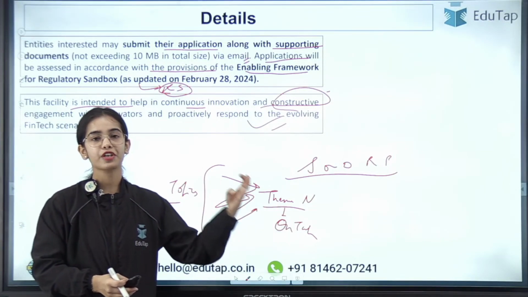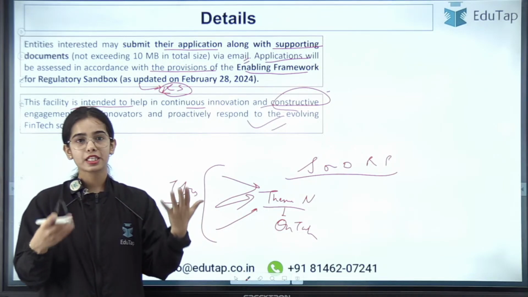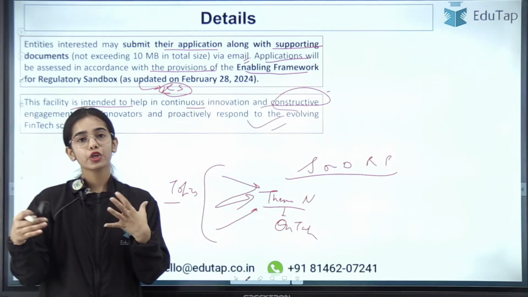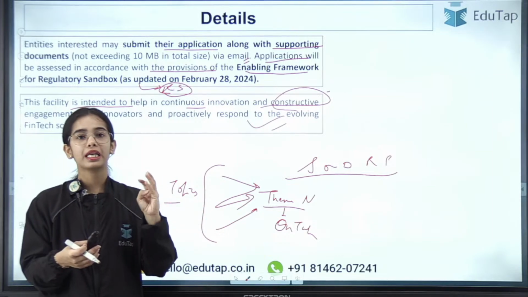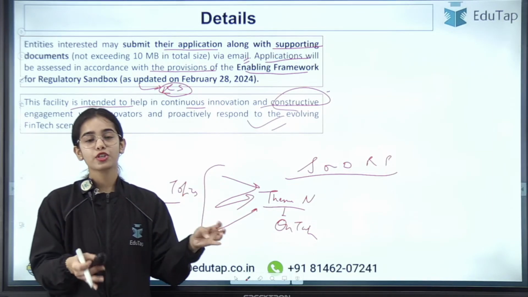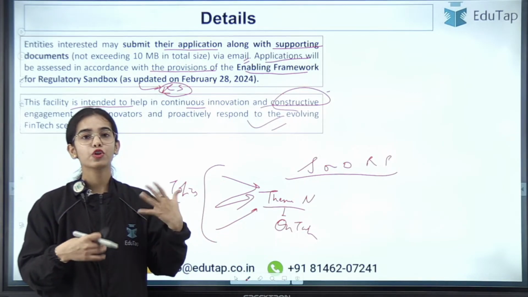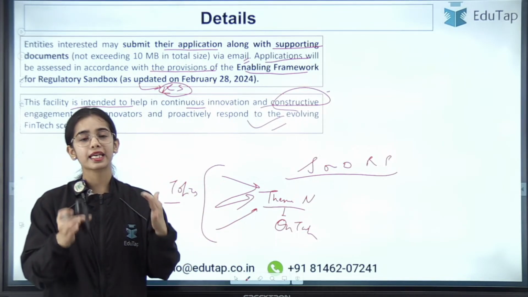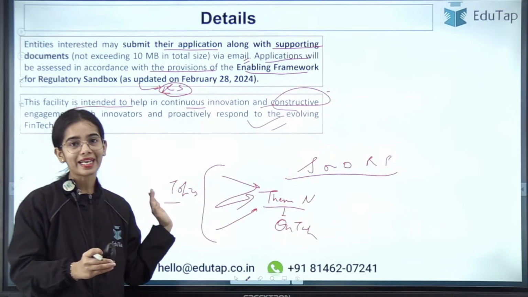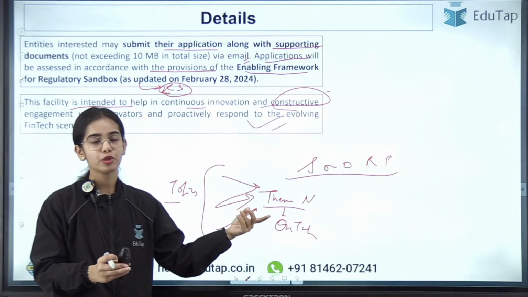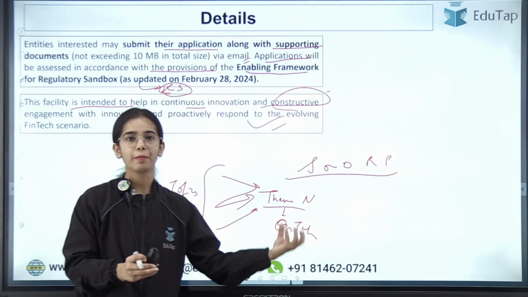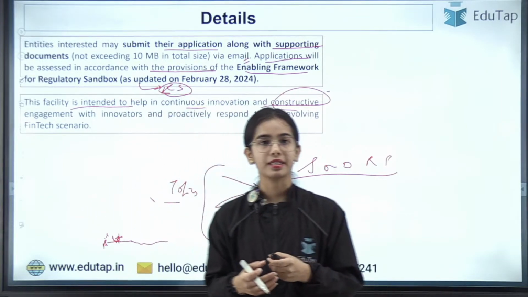If you have an innovative product in the open finance domain, the regulatory technology domain, the supervisory technology domain, the eKYC domain, or different domains that are under the RBI, that can be allowed for testing under the theme neutral cohort under the on tap facility. Okay, so this is the idea.